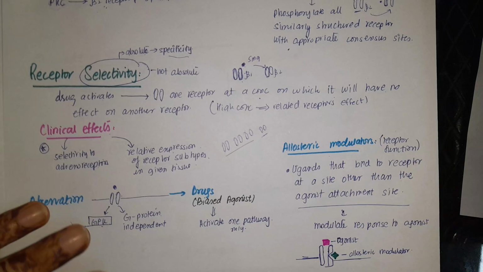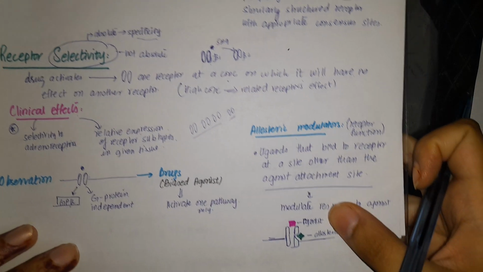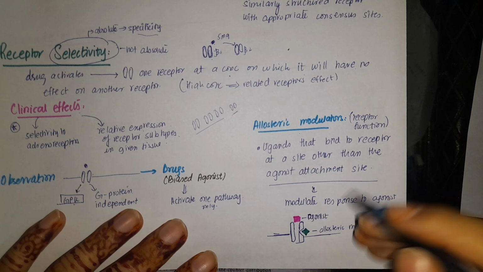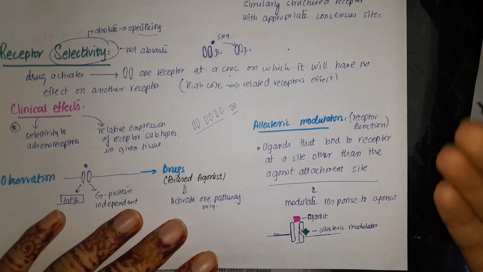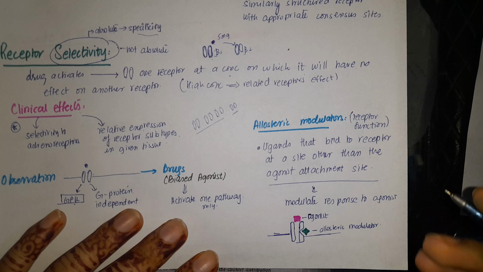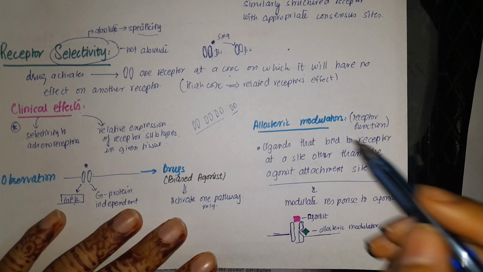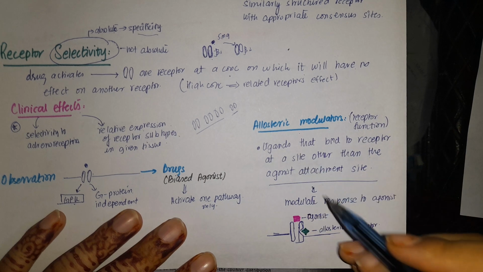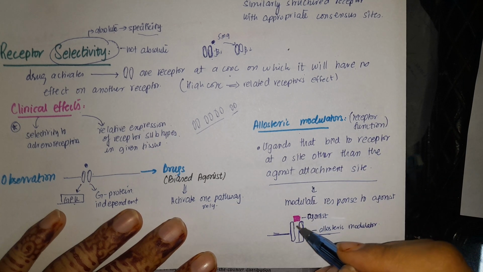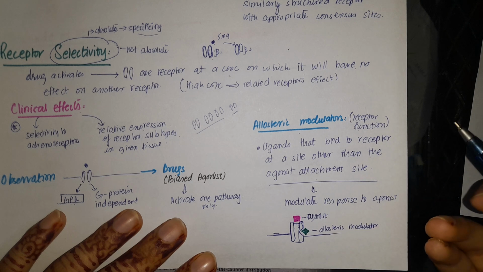And what are allosteric modulators? When you studied enzymes, you talked about the allosteric site. The allosteric site is a site apart from the main site where a substance, when it acts, will change the conformation of the receptor. So what happens in allosteric modulation? For example, an agonist is binding to the normal agonist attachment site.